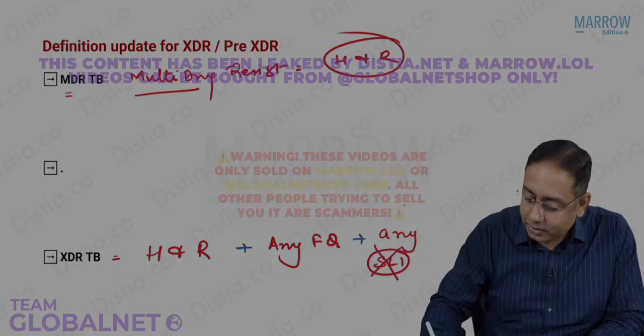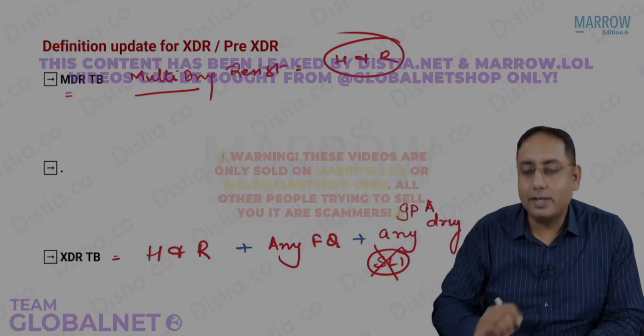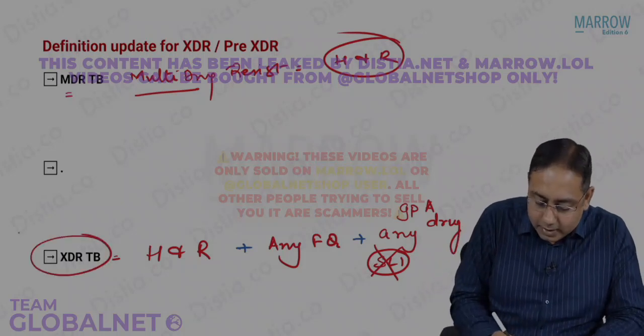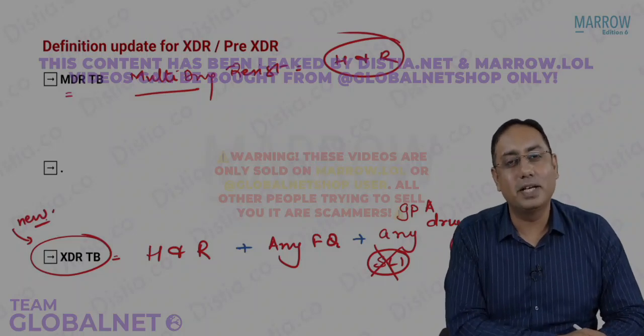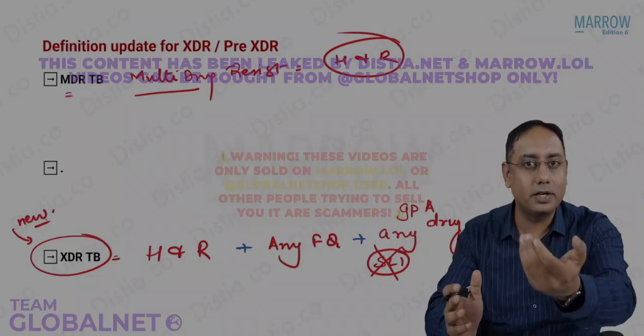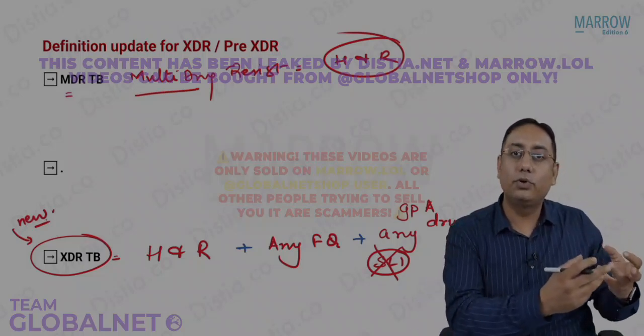It is any group A drugs. Please listen to the language. This is updated. This is a new thing for us. XDR-TB is now defined as resistance to H and R, that is multi-drug resistance, also resistance to fluoroquinolone, and also resistance to group A drugs.